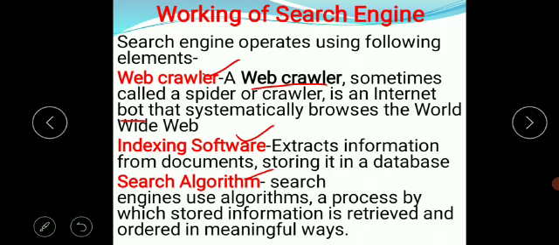Then indexing software extracts information from documents, storing it in a database, and using the search algorithm, the search engine processes by which stored information is retrieved and ordered in meaningful ways.